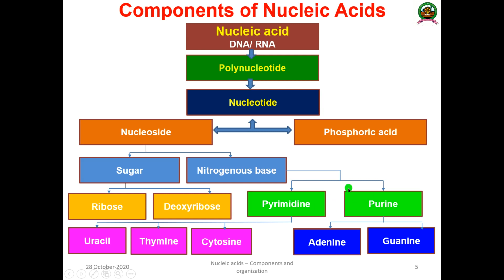One is purines, another one is pyrimidines. The purines are adenine and guanine, and pyrimidines are three types: thymine, cytosine and uracil. Okay, so this is the overview of the nucleic acid structure. Now we are going to discuss in detail the structural biology aspects of each and every component.